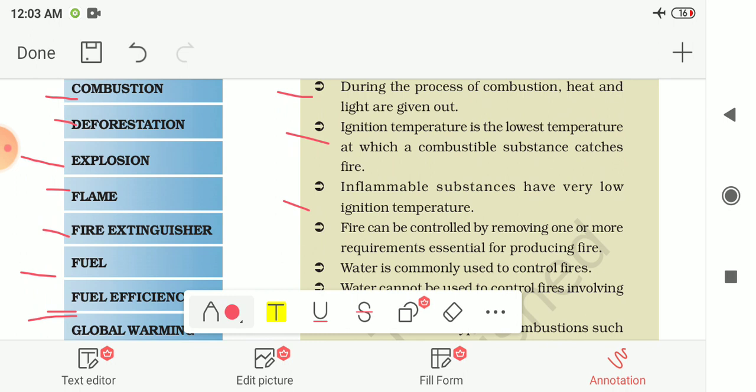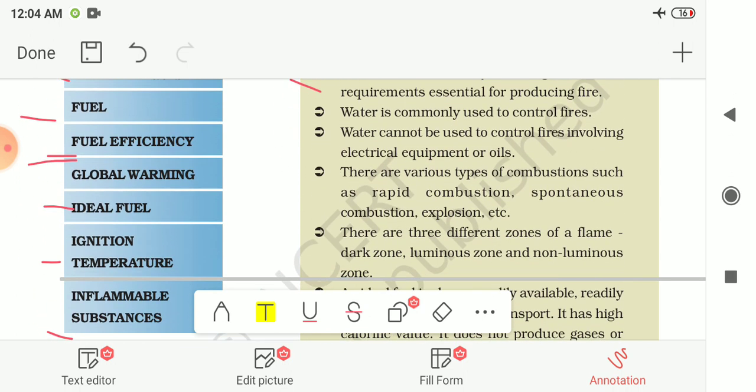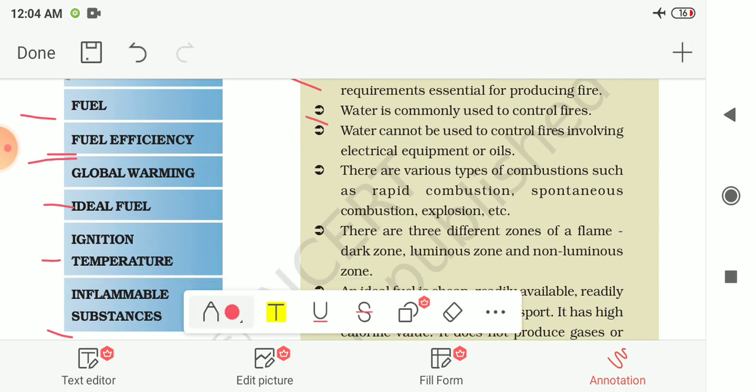Inflammable substances have very low ignition temperature, so they can catch fire easily. Fire can be controlled by removing one or more requirements which are essential for producing fire. Water is commonly used to control fires, but water cannot be used to control fires involving electrical equipment or oils.